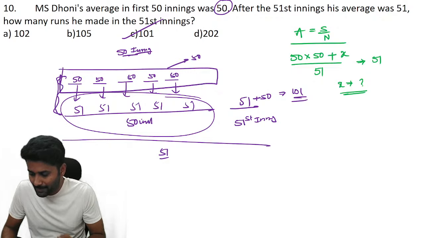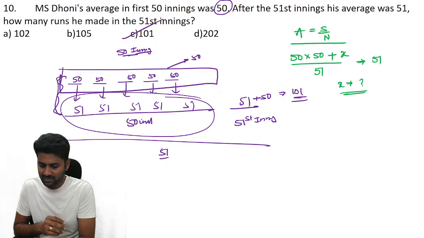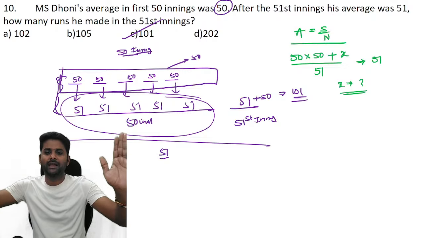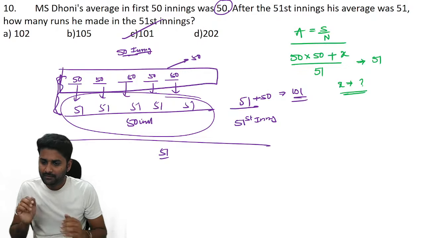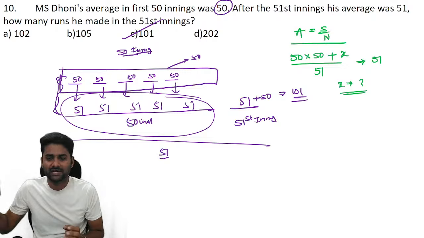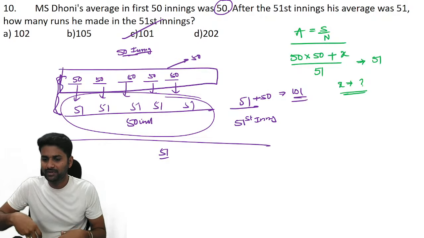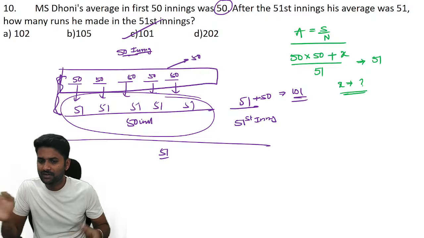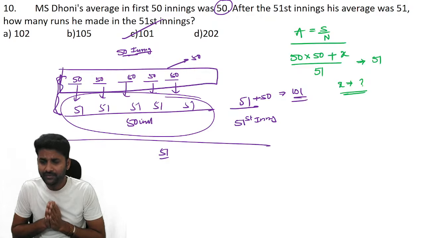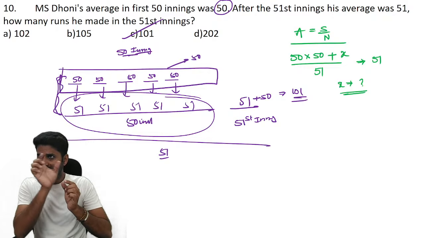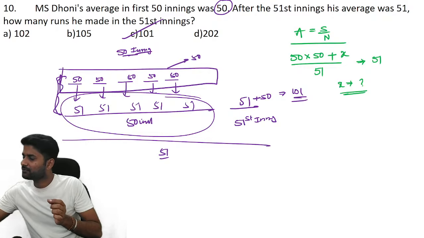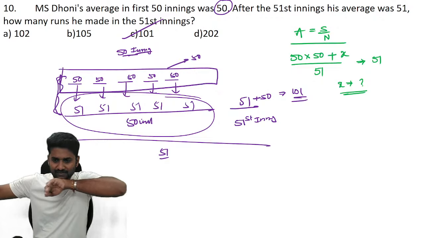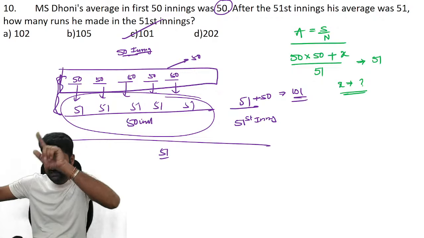Guys, remember that we are balancing the information. Let us assume that in every innings, if he scored 50, then the overall average becomes 50. If you go with 51 innings, the average is again 51. So if you take the second information separately, if in each and every innings he scored 51, then the overall average becomes 51. Now let's compare the data. You can see 50s, you can see 51s, and 51 is extra. You can hold that line. And if you go through the previous 50 innings, you can find the difference of 1.